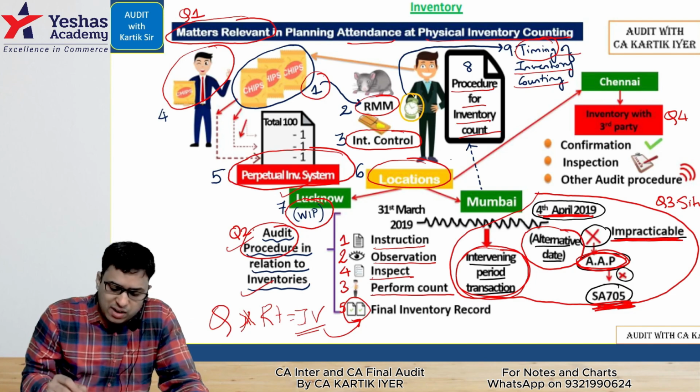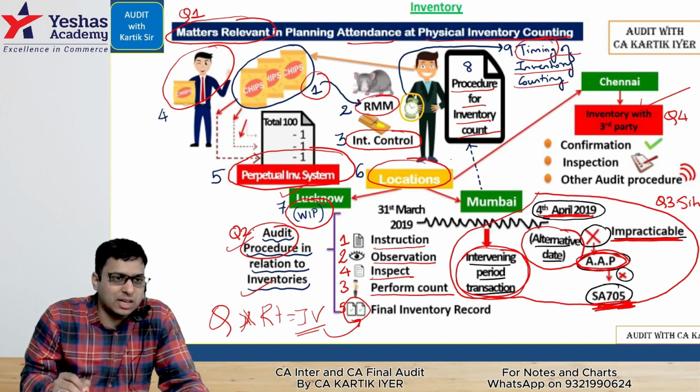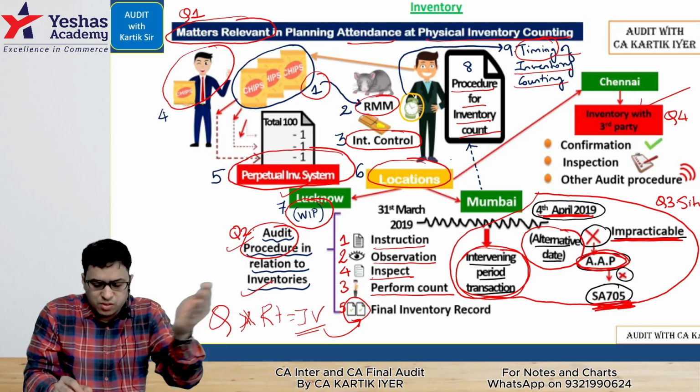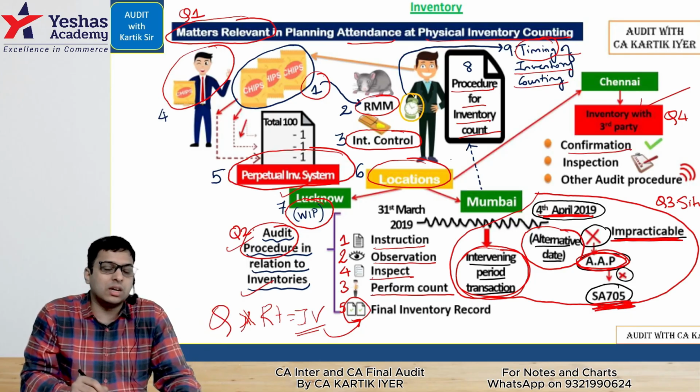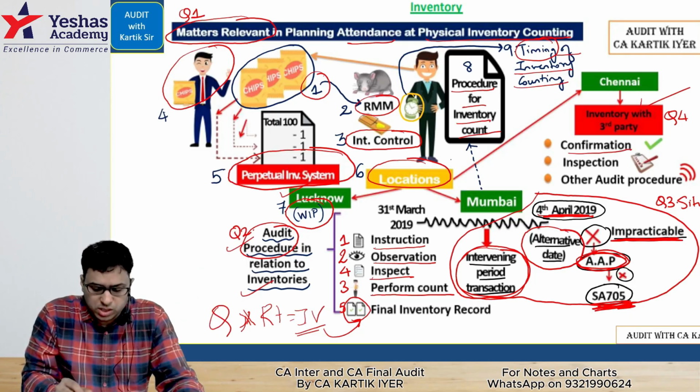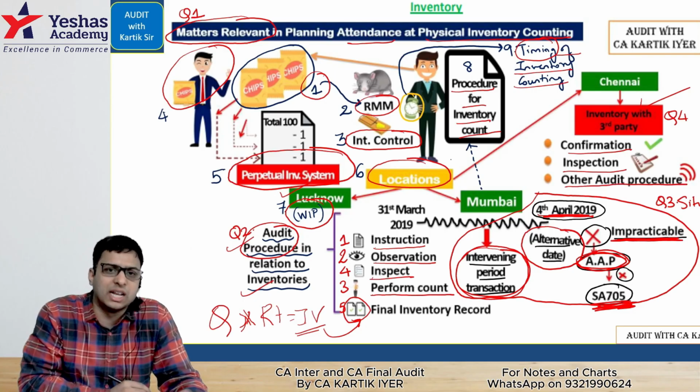Question number 4, inventory with third party. Very simple. Sir, in that case, what do we check? First, we can take confirmation from the third party. Second, we can ourselves go and do the inspection. And last, we can do other audit procedures which can help us in getting the evidence.